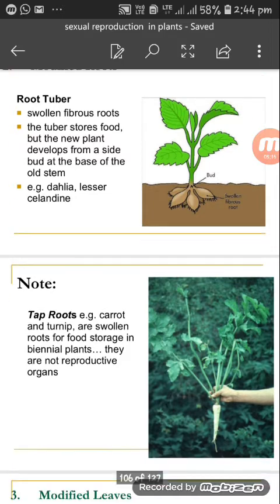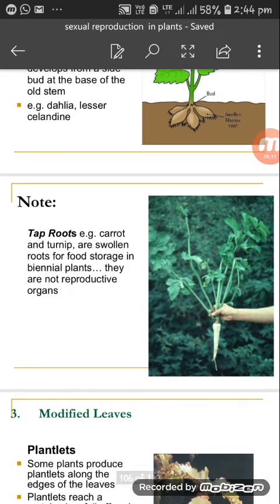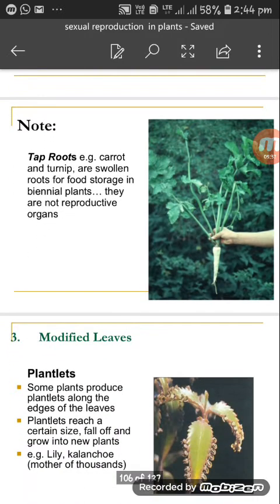Now look at the taproot. Look at carrot and turnip. They are swollen roots for food storage in biennial plants. They are not reproductive organs.